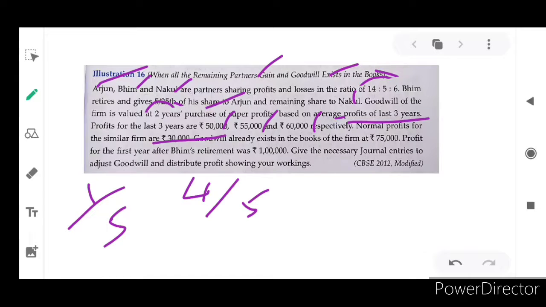Okay, goodwill already exists in the books, rupees 75,000. How to notice this also?